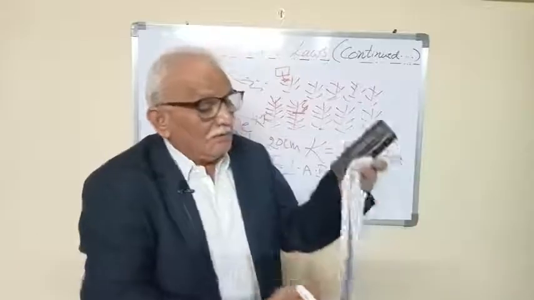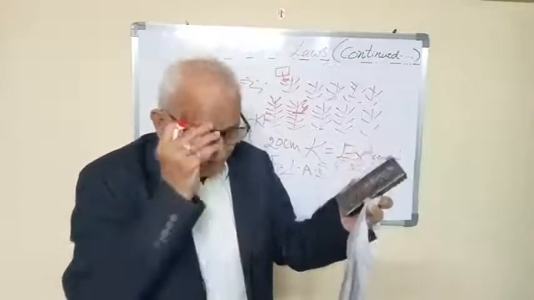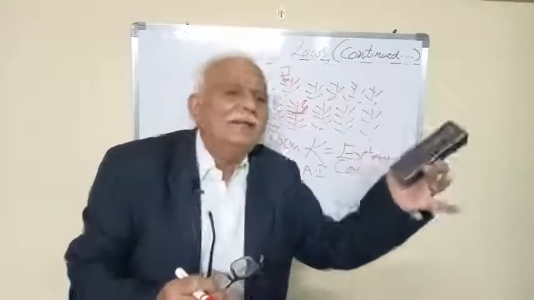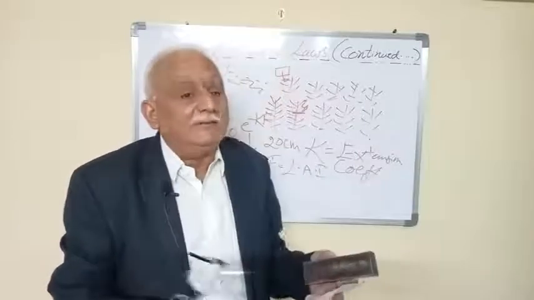This duster is an emitter, a radiator, and my eyes are radiators too.